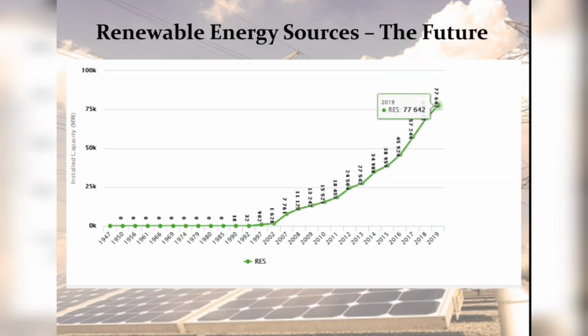Finally, the future of generation is the renewable energy sources. As of now, the installed capacity of renewable energy sources including solar, wind, mini hydro, everything is about 77,642 megawatt. Now, we expect the future with the renewable energy source.